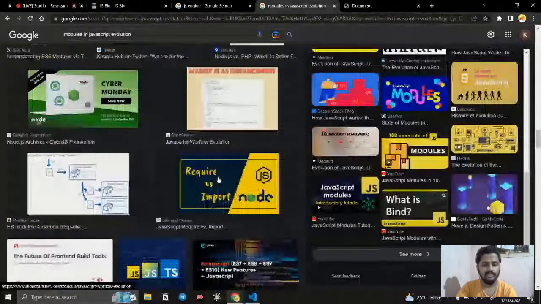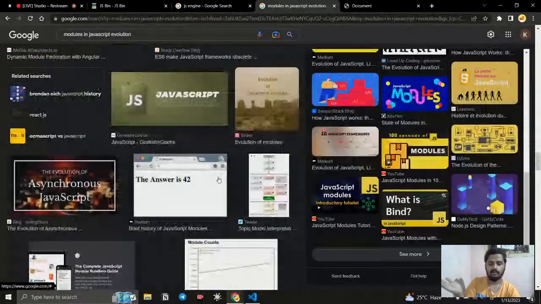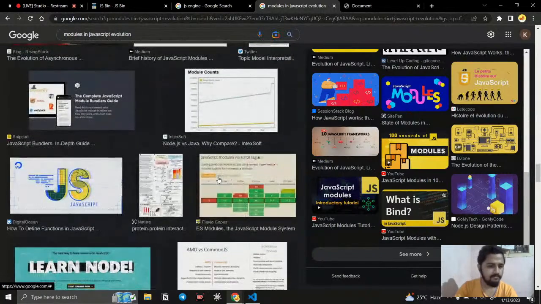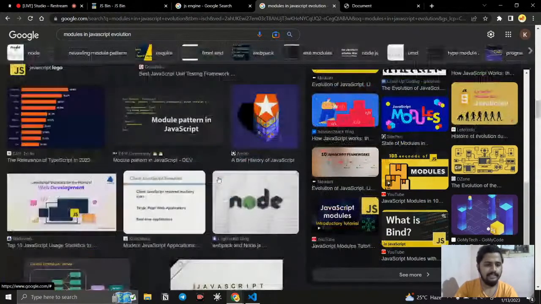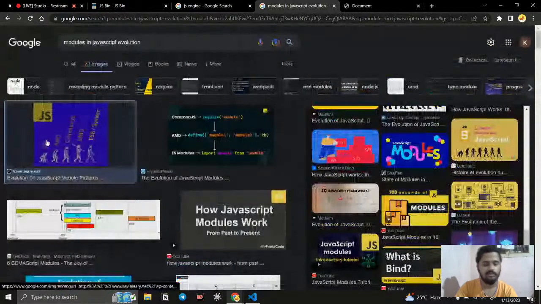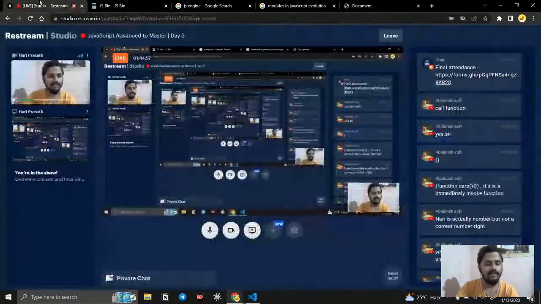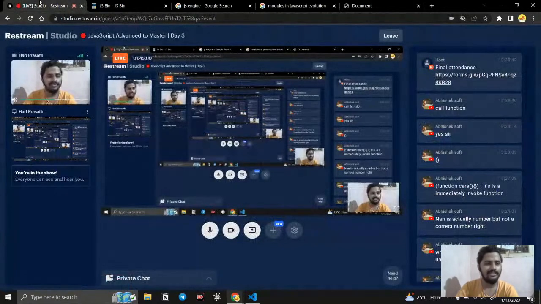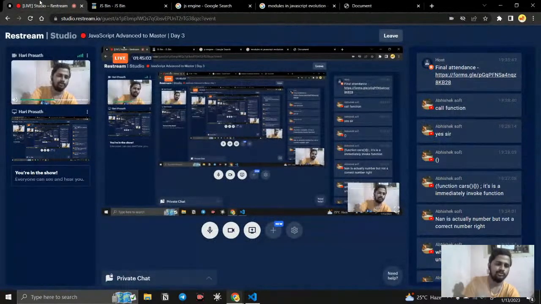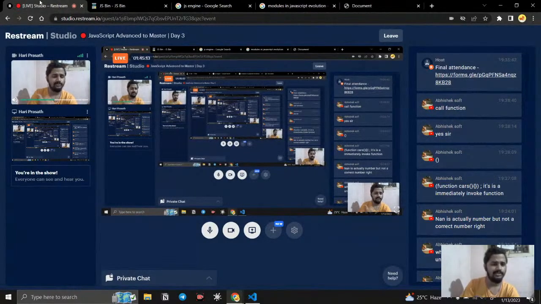The immediately invoked function was built for the purpose of exporting. I need the control, I need to tell which one I need to access and which file I don't want to access, right? That is the control that we are having. You can see the immediately invoked function in the initial stage, and that finally gets updated to Browserify and CommonJS. They are external libraries. We use external libraries to make things simple. And then we have our own libraries, right? So we have the export and import modules with us. Then we want to use the external libraries to do this functionality.